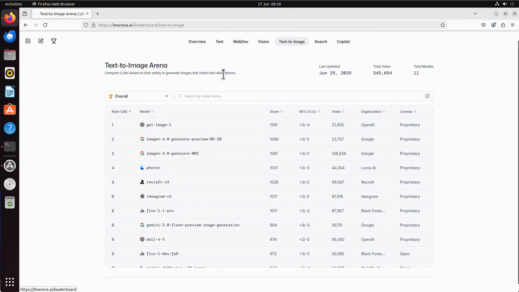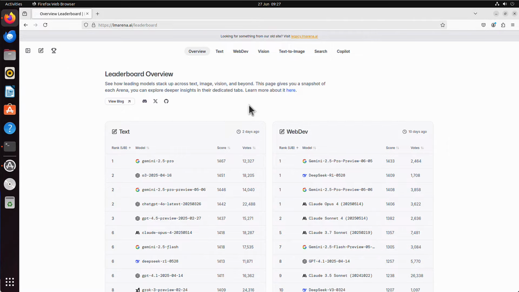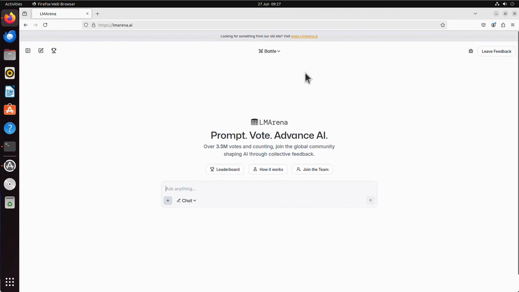And by the way, LM Arena is not a new tool, it's been there for a while, but it was previously meant to be configured and accessed by developers or software engineers. Now they have a new user interface that is much more user-friendly, and everybody can access it and understand what is going on here. So we already know that first icon, the leaderboard icon, shows us which AI model is the current leader for a given section, but the next one is Open New Chat. Let's click on that, and now, at the top, you have a drop-down menu, and you can choose between Battle, Side by Side, and Direct Chat.